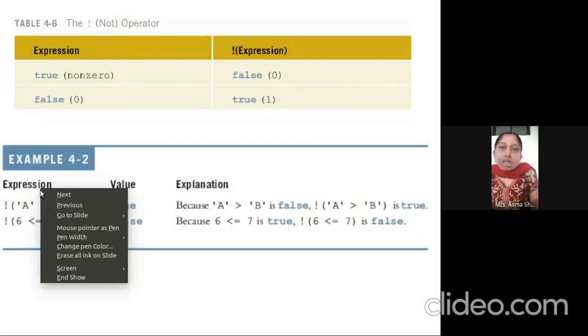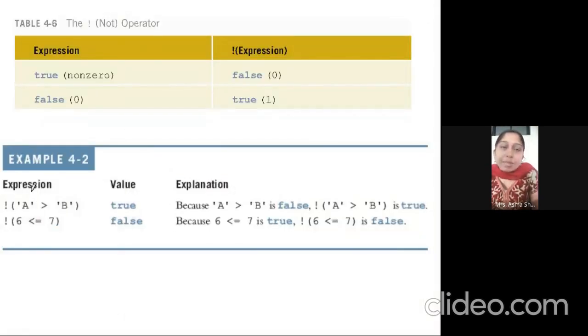if you see this logic, we are comparing A and B. A is 67 and B is 68 in ASCII value. And we are checking the values and comparing. So 67 is greater than 68? No. So the value is false. But this not operator will change true to false, false to true. So we are getting the answer true here.